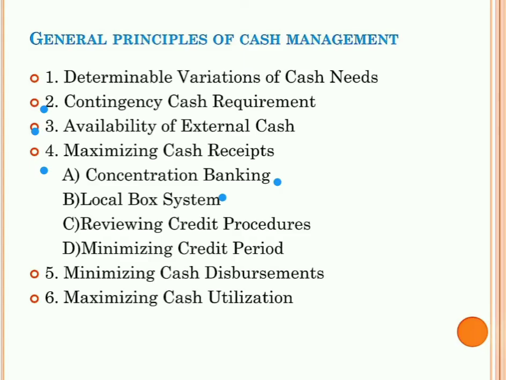Next, reviewing credit procedures. Here, to get maximum receipts, the business can review their credit procedures. For example, if the credit period is more lengthy, they can reduce the credit period, or you can say that they can reduce the collection period.